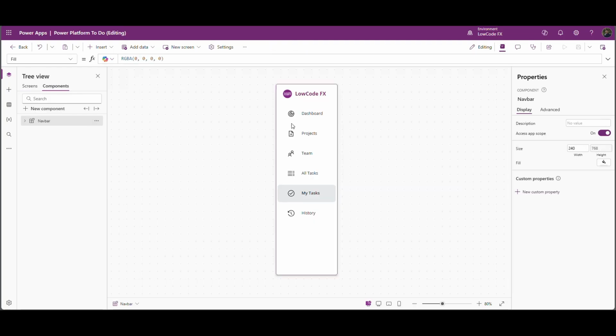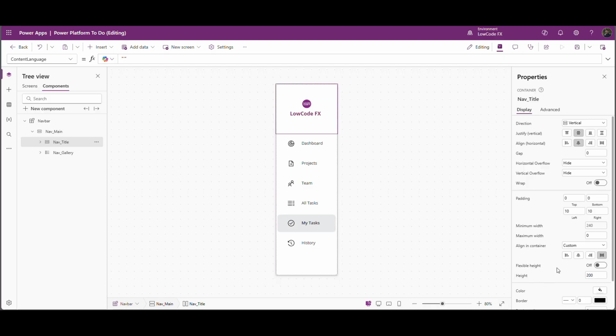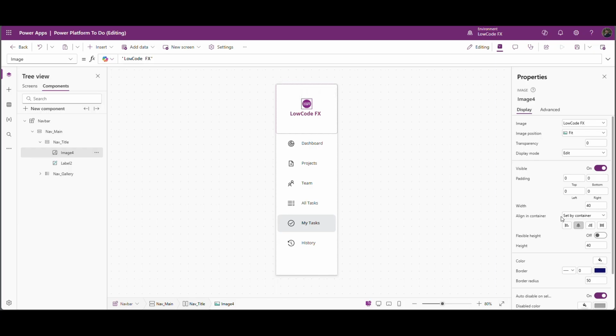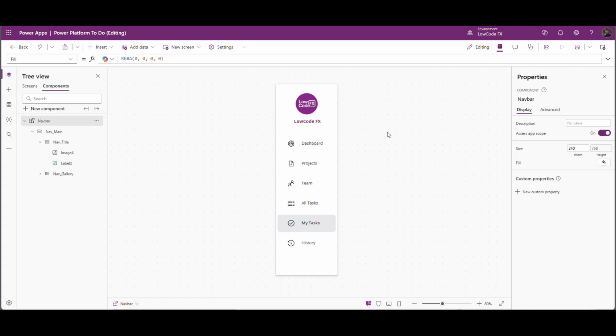In the component, I'm going to change this layout a bit. So this horizontal container, I will change it to vertical like this, and I will increase the height to 200. Perfect. And this logo, I will increase it in width to 100. Perfect. I will reduce this size to 13. This is label, align center. Perfect.